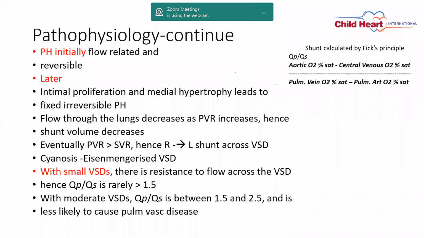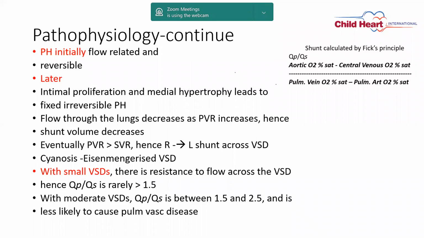Pulmonary hypertension initially is flow related and reversible. And later, because of intimal proliferation and medial hypertrophy, it leads to fixed irreversible pulmonary artery hypertension. So as pulmonary artery hypertension increases, or secondary changes in the lung increase, PVR increases, and shunt across the VSD starts decreasing.